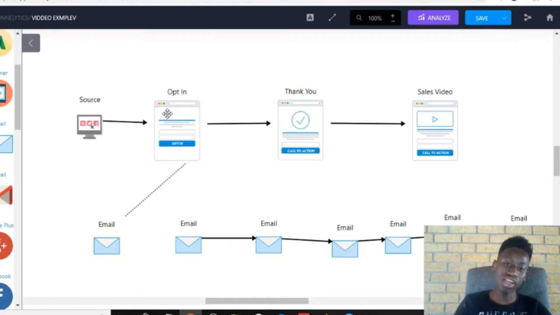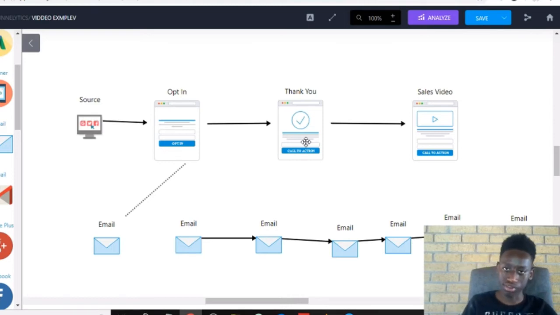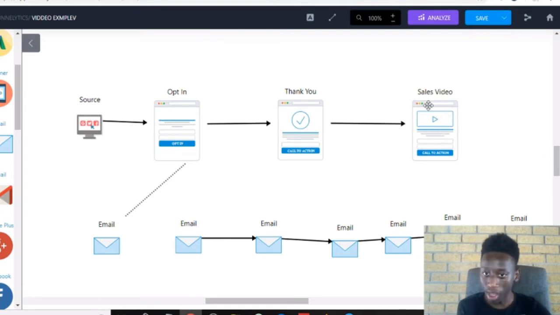So you're giving people something for free. When you're giving them something for free, they put in their name and email here. They get their free product. And then you take them to the thank you page, and on the thank you page you say, hey, thanks for signing up. I see you're really interested. Why don't you take action right now and get results early? Click the link down below, something like that. And then you take them to the sales page, and so they go buy.